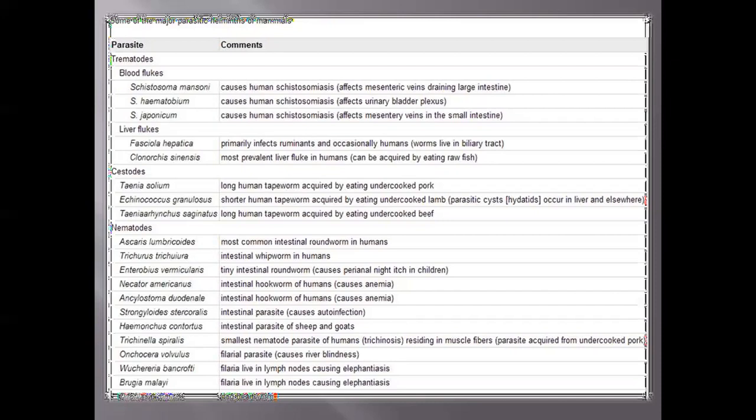Then liver flukes affect the biliary tract and can be acquired by eating raw fish.